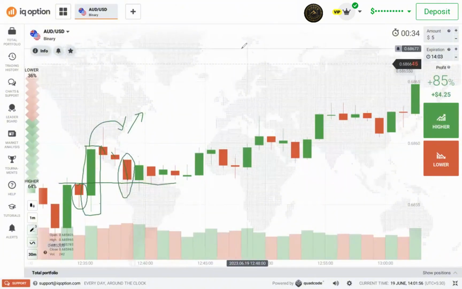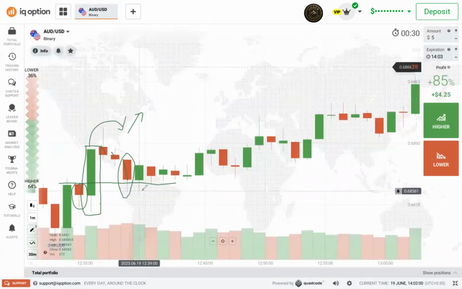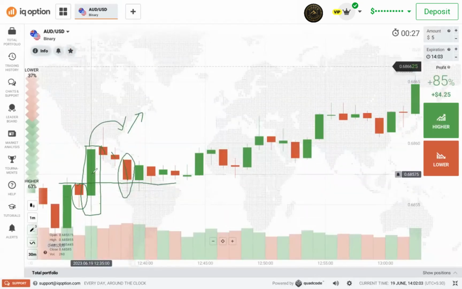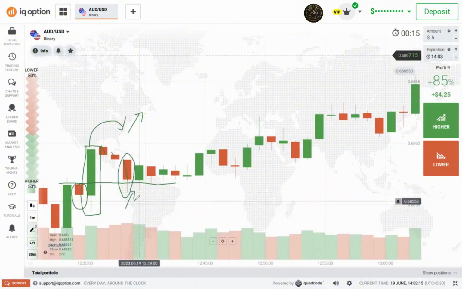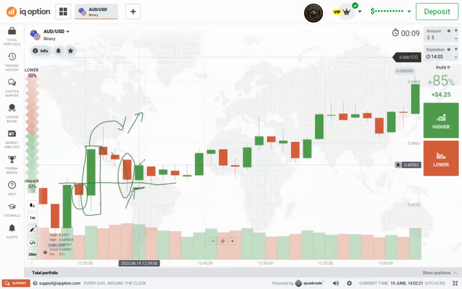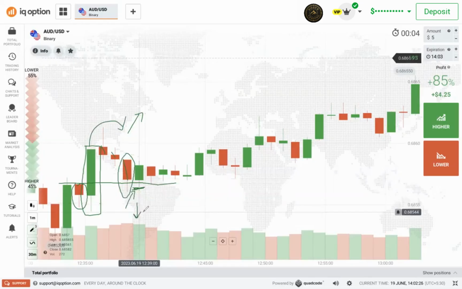I hope you are following. Don't miss any step. We have a breakout, but the conditions of the breakout are not there. We have a good volume, a good candle, but the previous candle is not the same color. So that's why we can enter after the retracement, because the buyers have rejected the price with increase of volume.